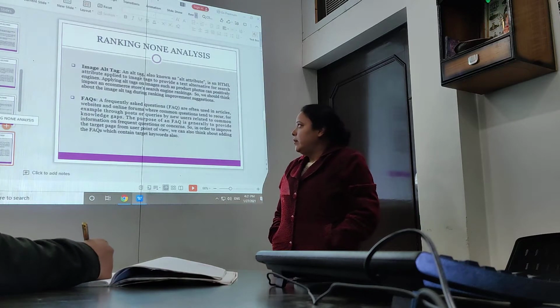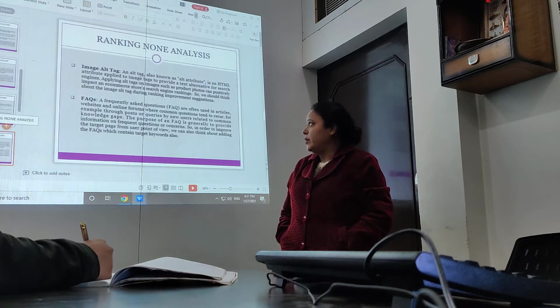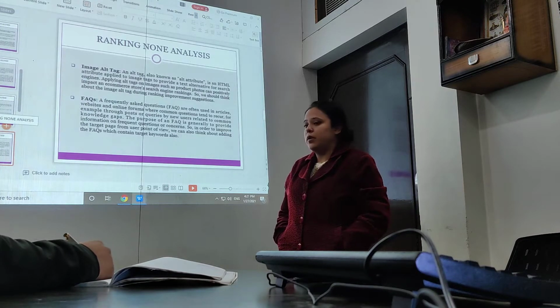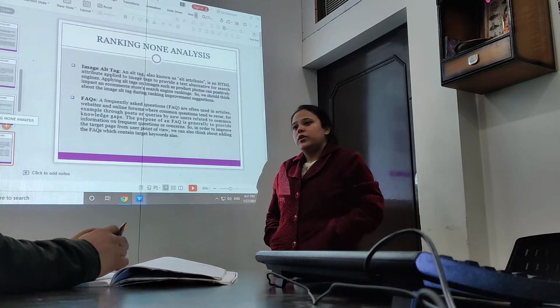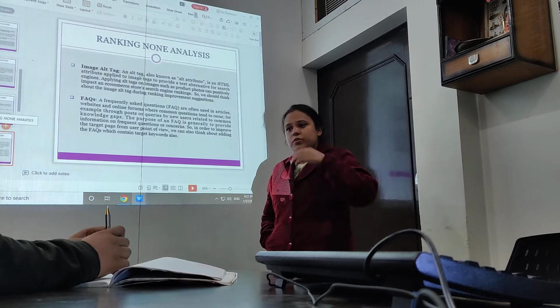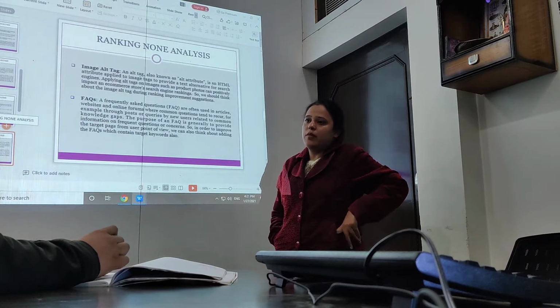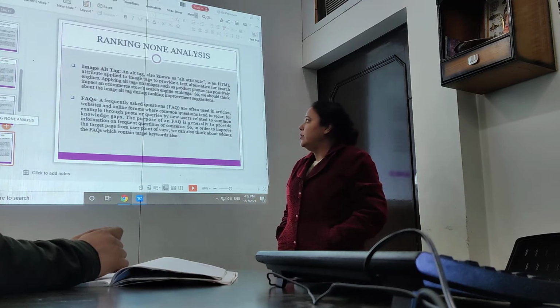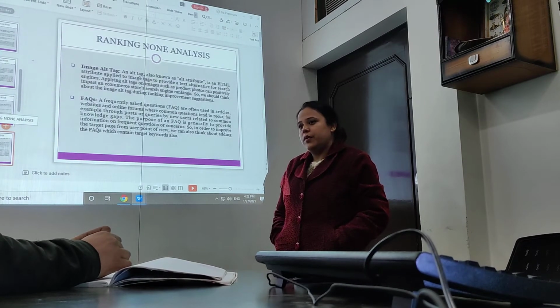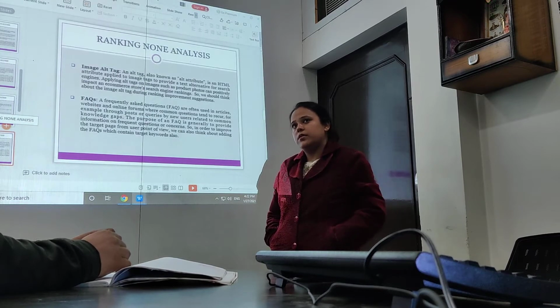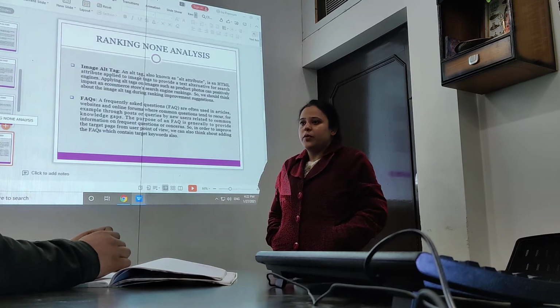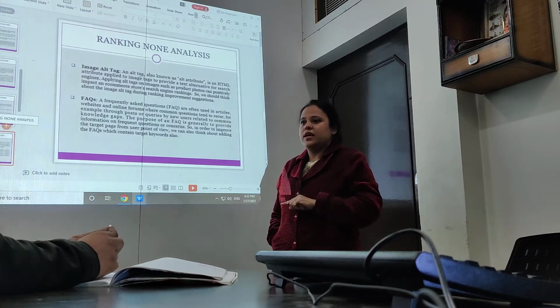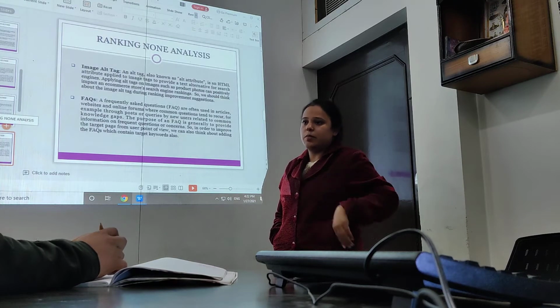Next thing that we can implement to improve the ranking of the page is image alt tags. First, your images should not be large because they take more time to load. So you should use compressed images and use proper alt tags, because in some situations in some browsers images don't load properly. In that situation, alt tags help to understand what your image is about.